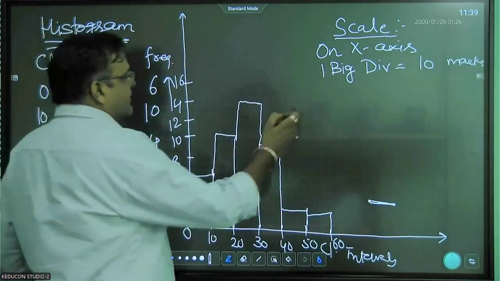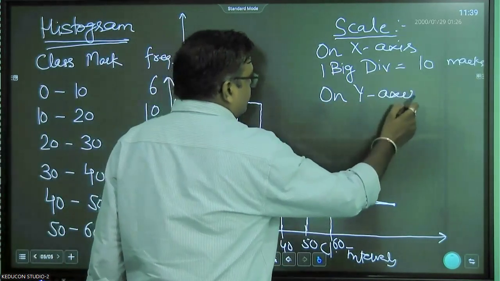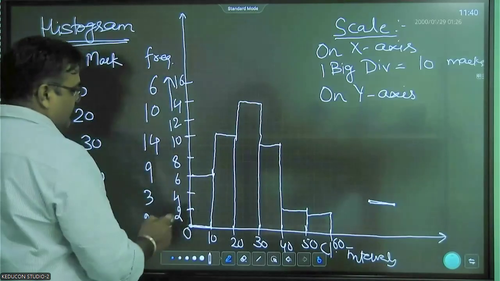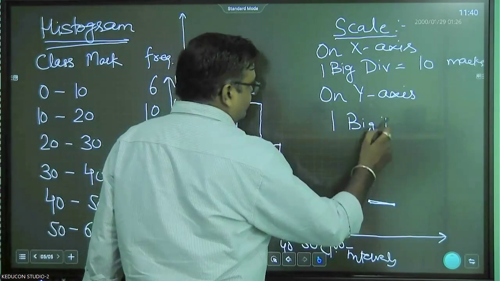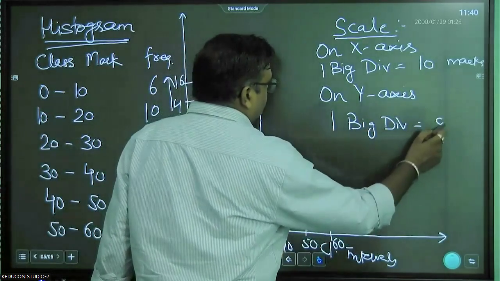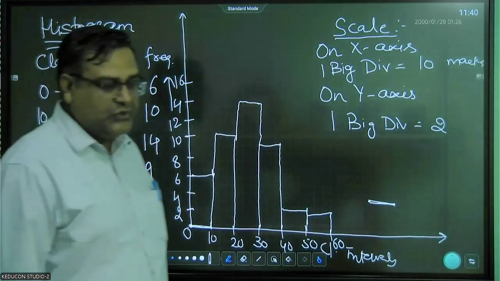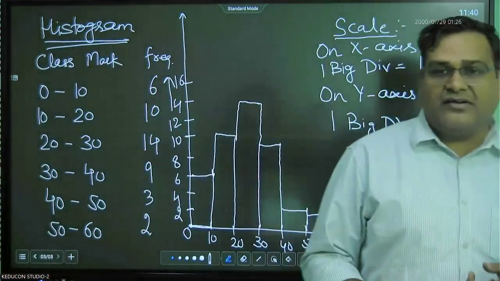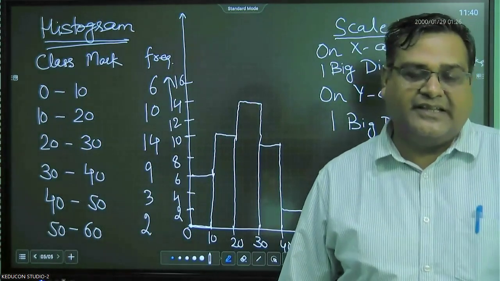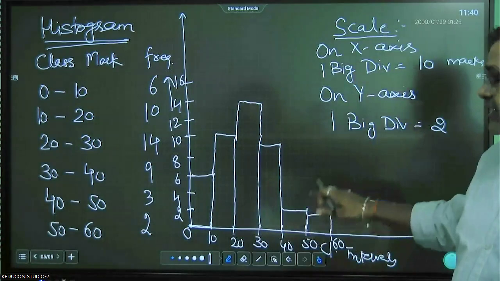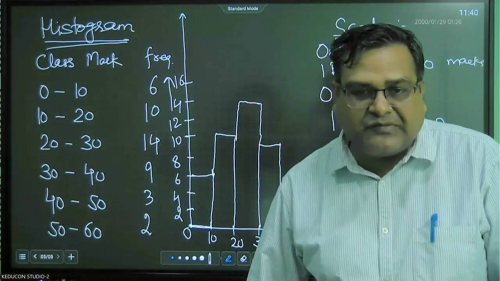Now on the y-axis, the one big division we have taken is equal to 2, right? Because the frequency is 2. So there is 1 mark for mentioning the scale. So please do it correctly, right? Everything should be done and the graph should be drawn neat and clean. So this is the second type of graph.